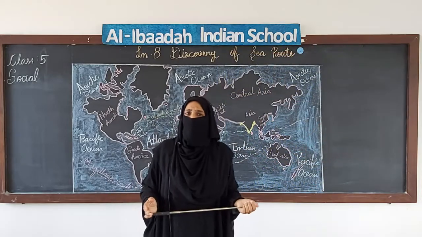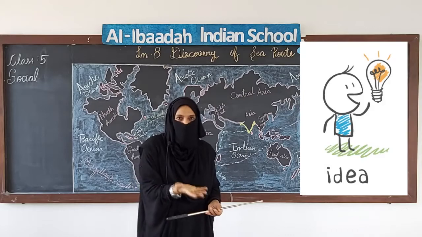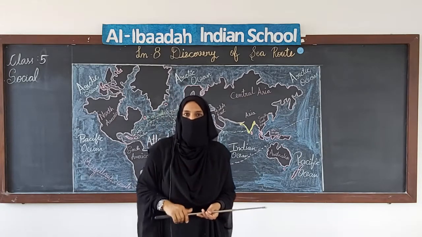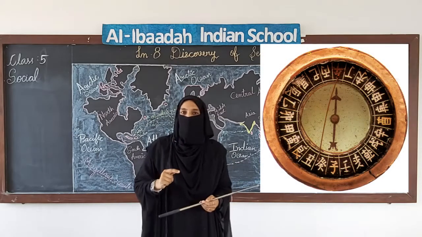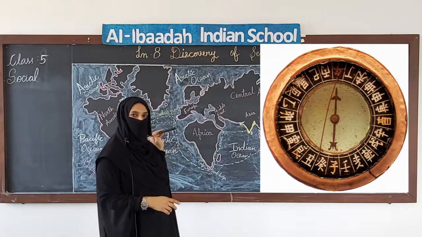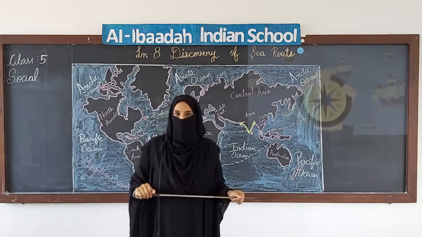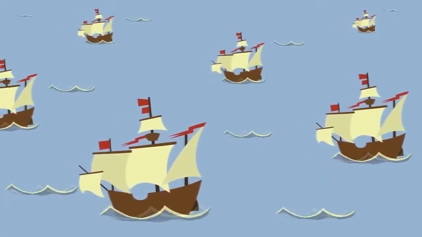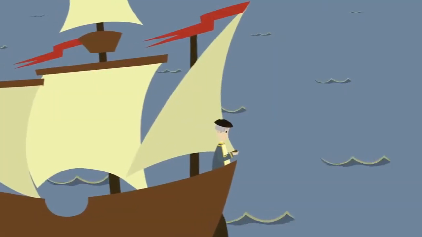Now what is invention? Invention is an idea that has been brought into a thing. That is invention, inventing something new. Like those days the compass was invented. Now the compass shows us directions: north, south, west and east. So the compass was a very important invention those days. This is about olden days. The compass used to show them the route, how to find it.